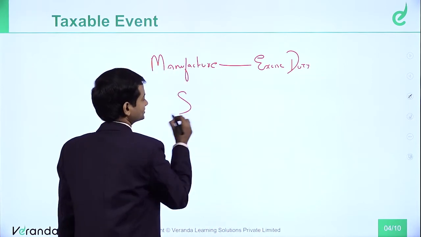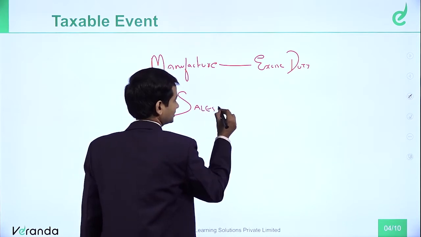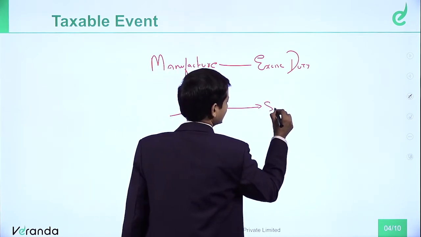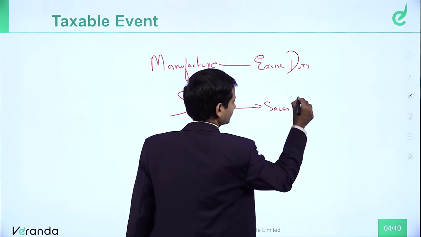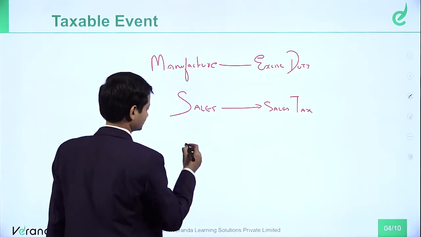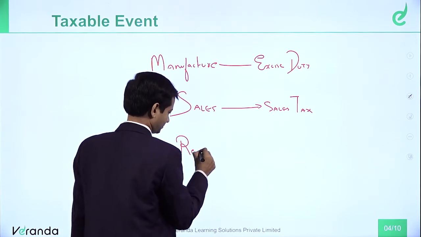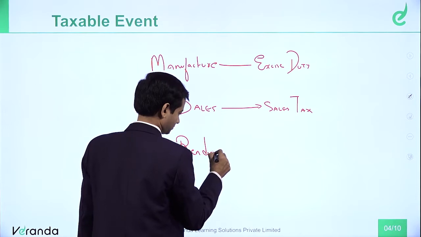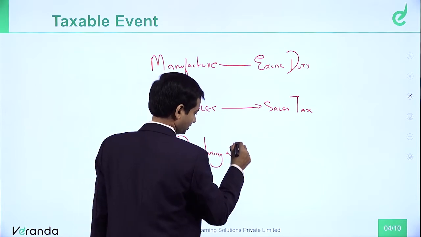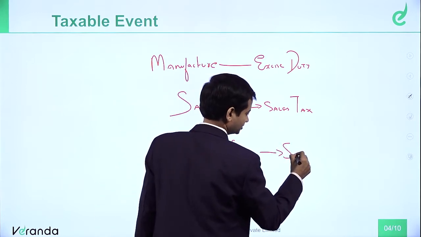If someone does any sales, they pay sales tax. Someone provides a service, rendering a service, then service tax.